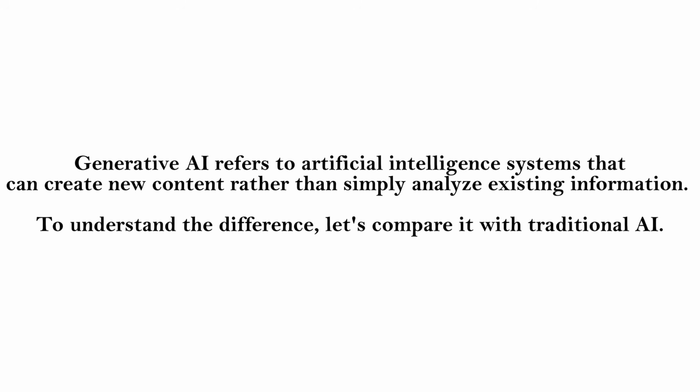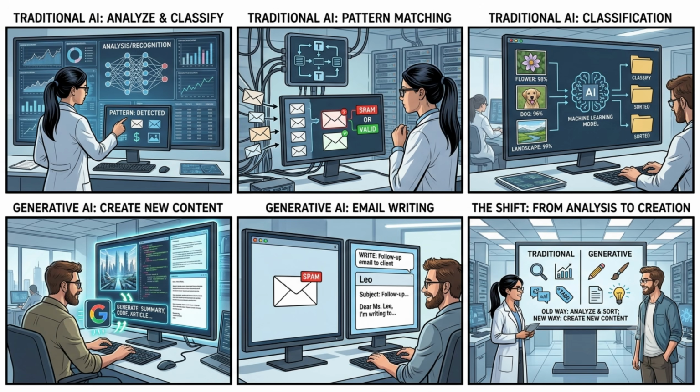What is generative AI? Generative AI refers to artificial intelligence systems that can create new content rather than simply analyze existing information. To understand the difference, let's compare it with traditional AI. Traditional AI is designed to analyze data, recognize patterns, classify information. For example, detecting spam emails, identifying fraudulent transactions, categorizing images.